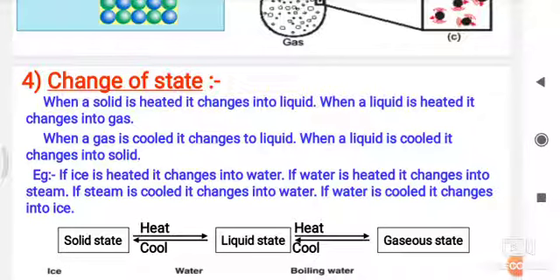For example, if ice is heated, it changes into water. If water is heated, it changes into steam, that is evaporation, that is gas. And if steam is cooled, it changes into water. And if water is cooled, it changes into ice. So this is the most important example of change of state. That means solid to liquid, liquid to gas, again we can convert gas to liquid, liquid to solid. That is the change in state, each and every state.